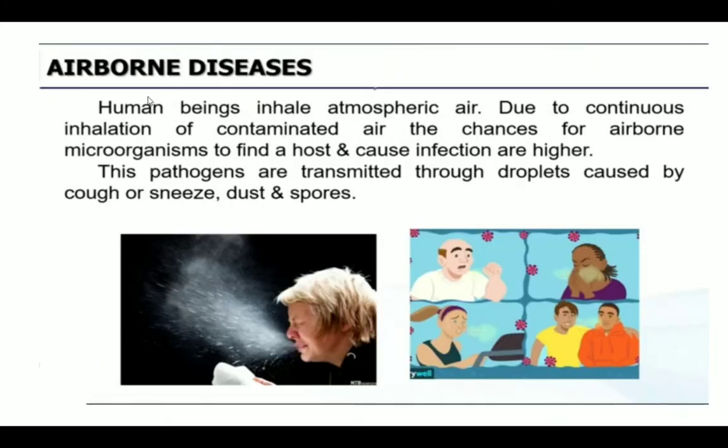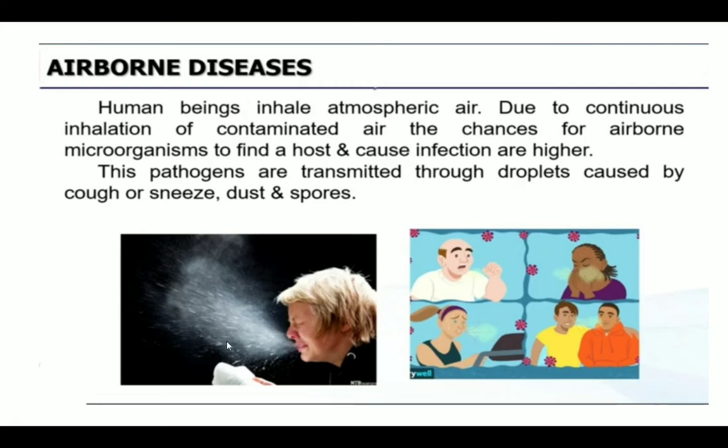And next, let's see airborne disease. Airborne types of diseases we are going to see now. The human beings inhale atmospheric air. If the air is affected by the microbe, that microbe will enter into our body through the air. Due to the continuous inhalation of contaminated air, the chances for airborne microorganisms to find a host and cause infection are higher.